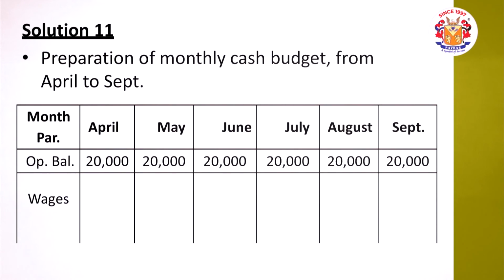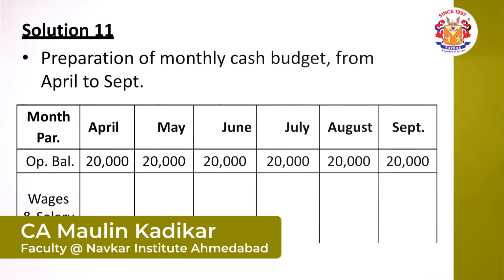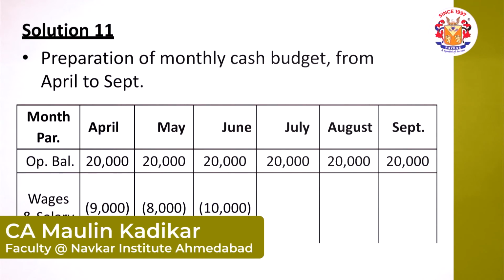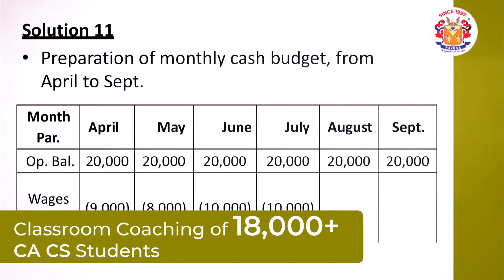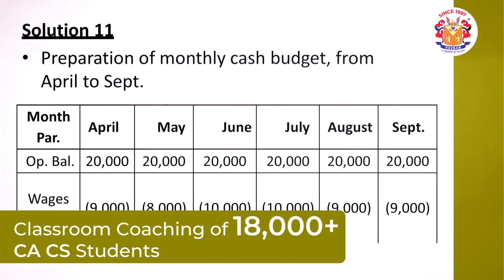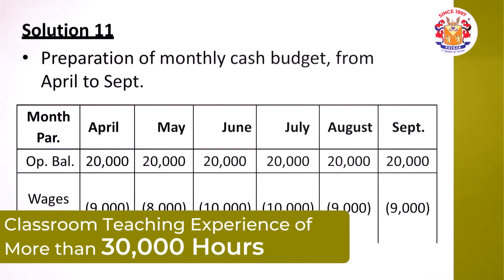Then payment of the wages. You can see that's the question. The wages of April are 9,000, paid in April. Wages of May 8,000. Wages of June 10,000. Wages of July 10,000. Wages of August 9,000 and wages of September 9,000. That is what we understand.